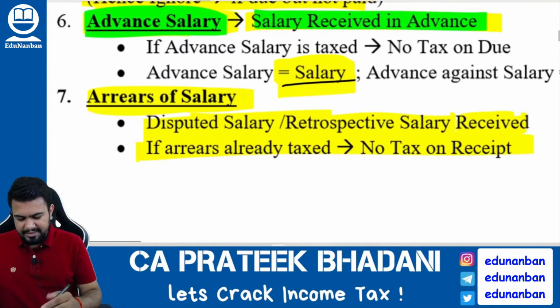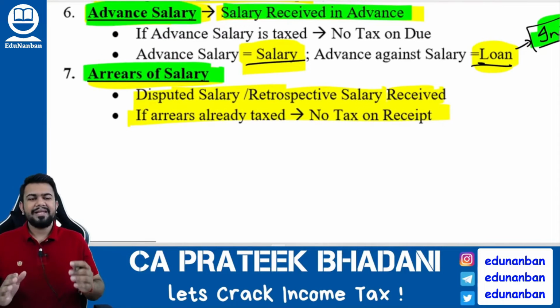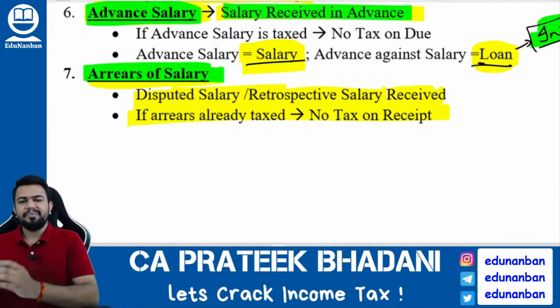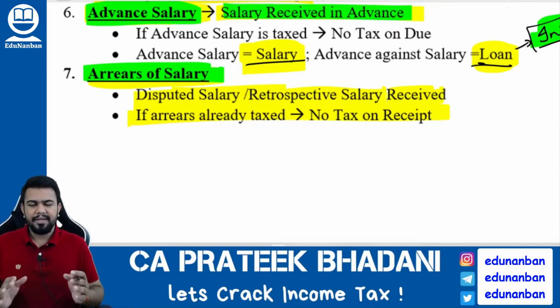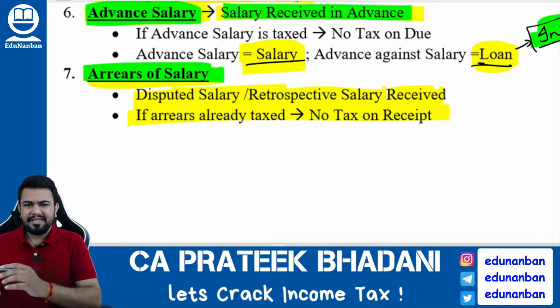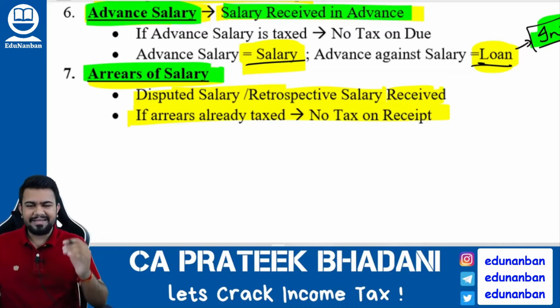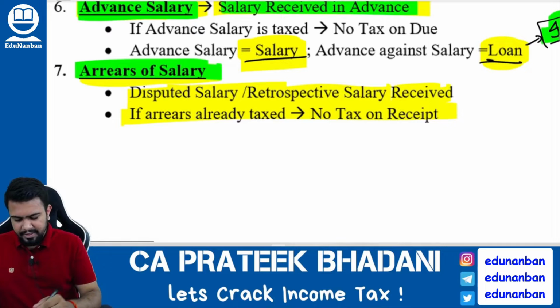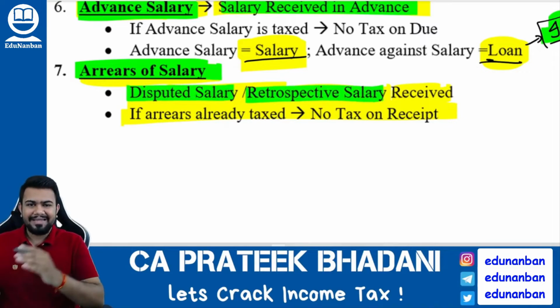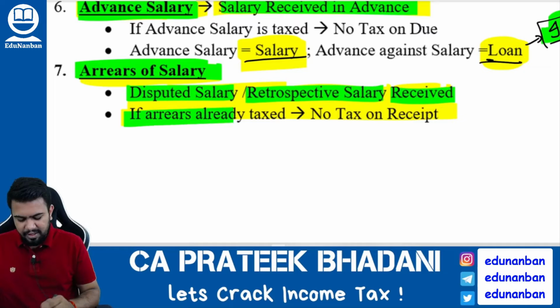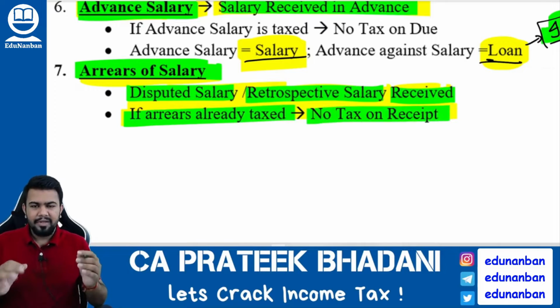Okay. Next, arrears of salary. Arrears of salary means salary of the past period that is received now. But if it was taxed then itself, then no need to tax it now. However, if it was not considered as income then, you consider it as income now. Fine. So what is arrears of salary? Disputed salary or retrospective salary that is received now. If it is already taxed, no need to tax now. If it is not taxed already, then you should tax now.